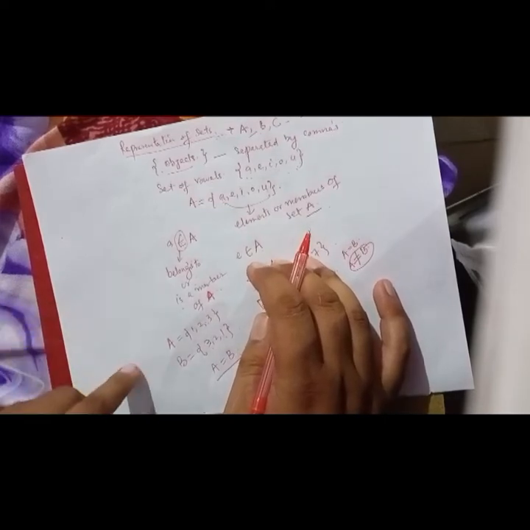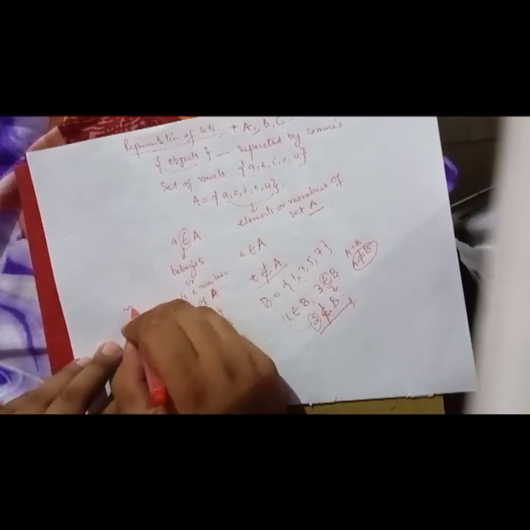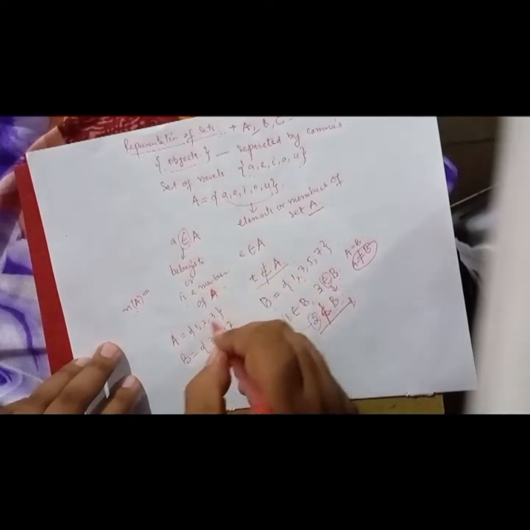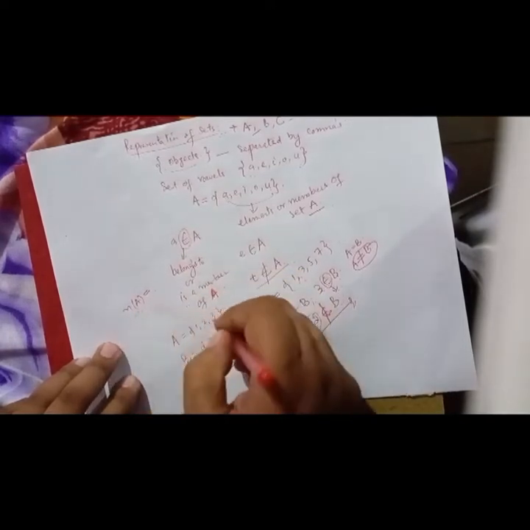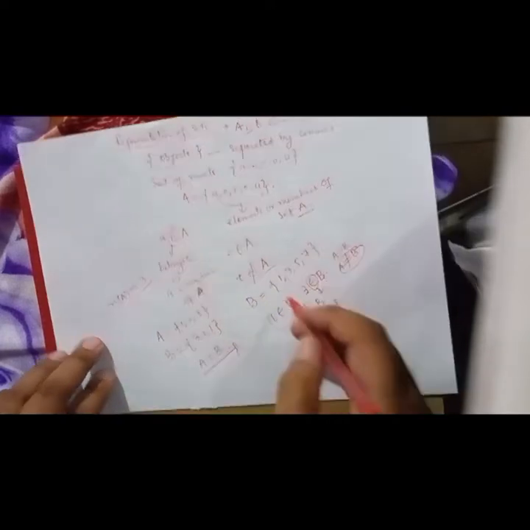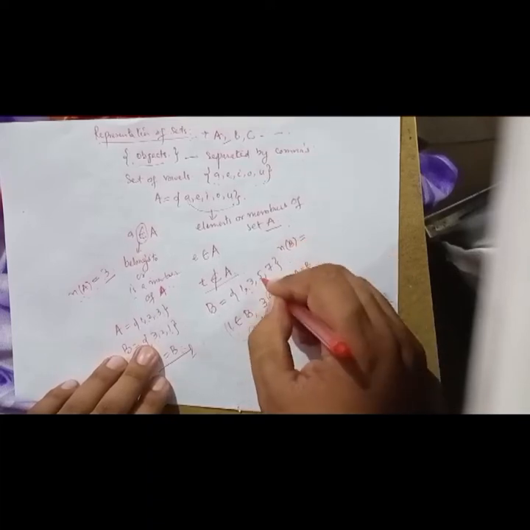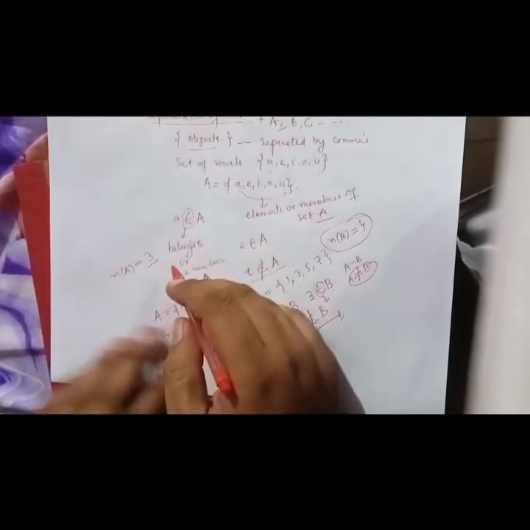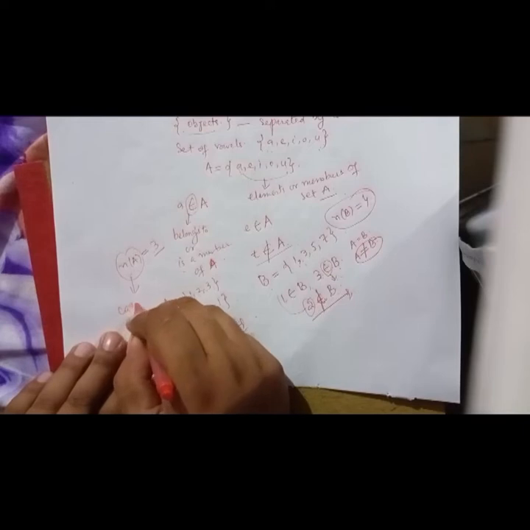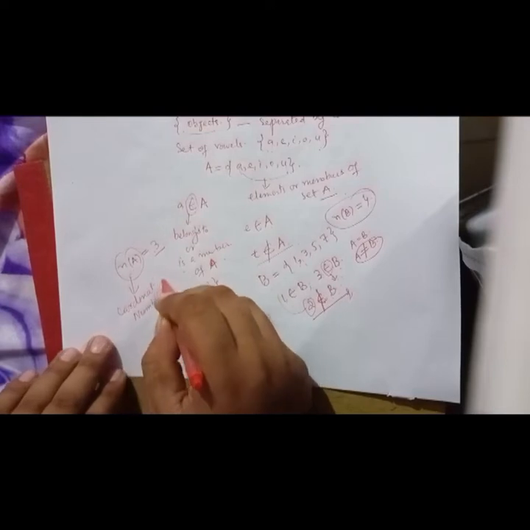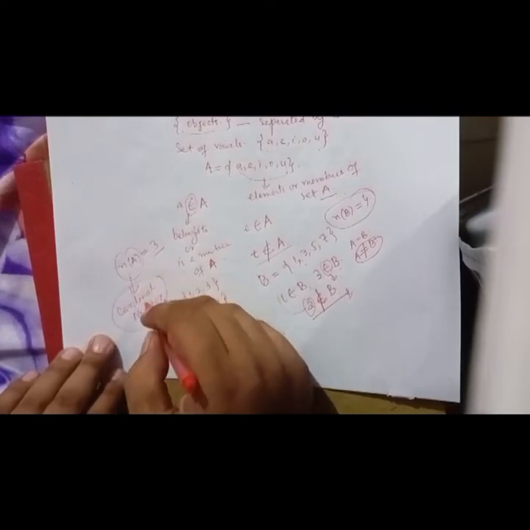Now coming to the next point, the number of elements of set A. How many elements are there? They are given by n of A. This is called the number of elements of A. So n of A, that's the order of A, is 3. Here we can say the order of B, that's n of B, is 1, 2, 3, 4. So there are 4 elements. The number of elements in a set is also called the cardinal number of a set.